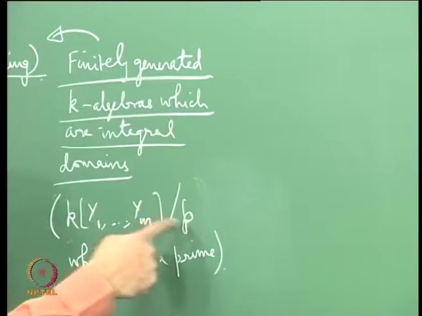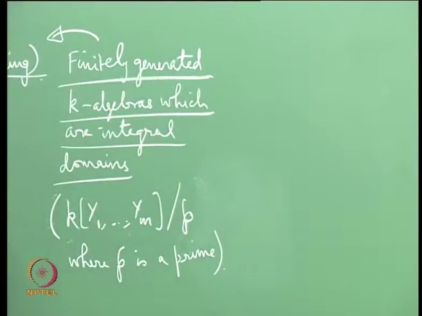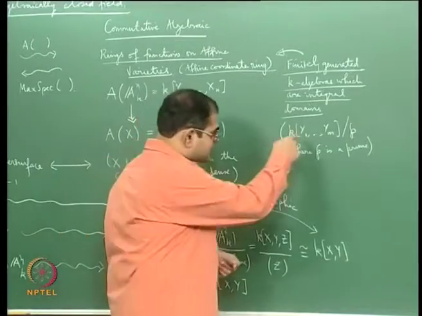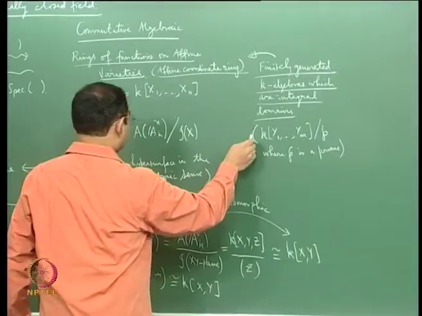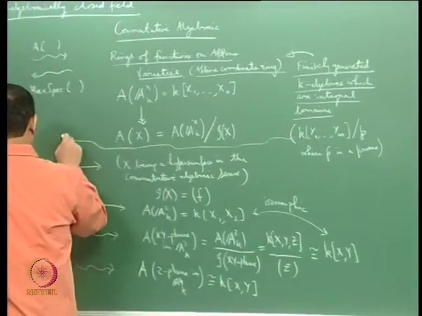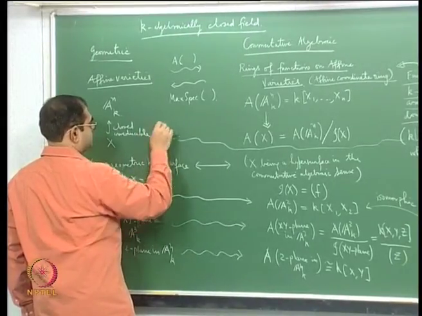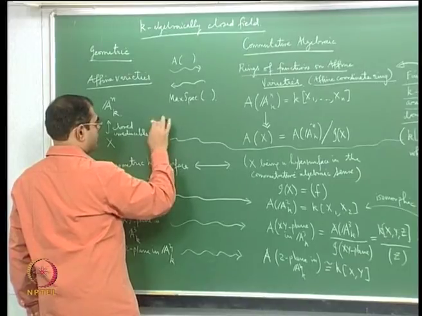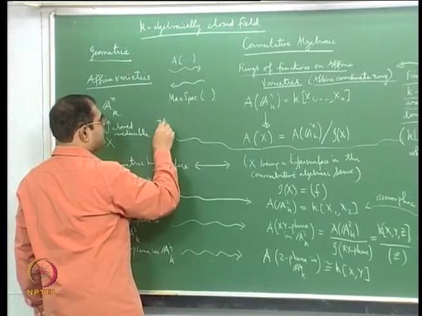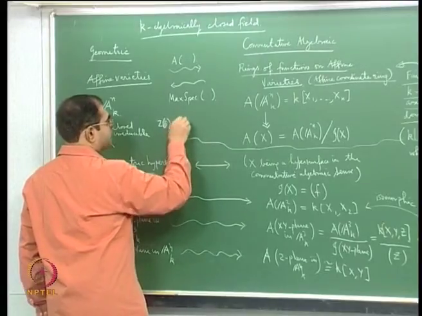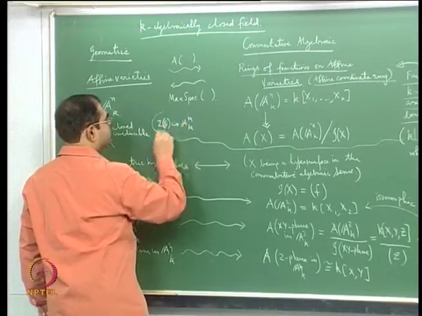And P is a prime ideal there, therefore its zero locus will be an irreducible closed subset of A^m, and that therefore defines a closed subvariety of A^m, m-dimensional affine space over K, and each ring of functions will be precisely this. So this will correspond to Z(P) as an irreducible closed subset of A^m.